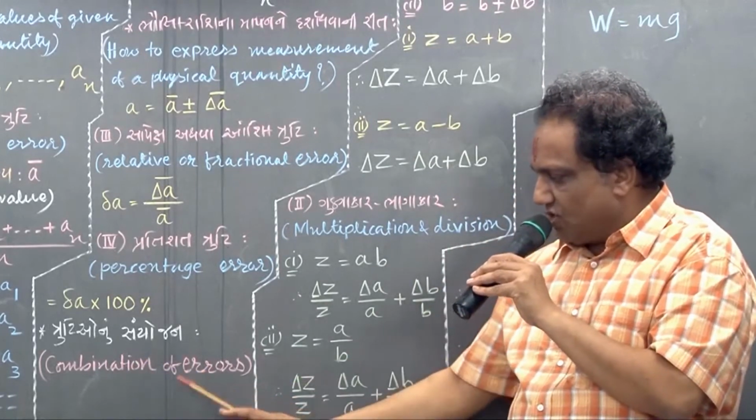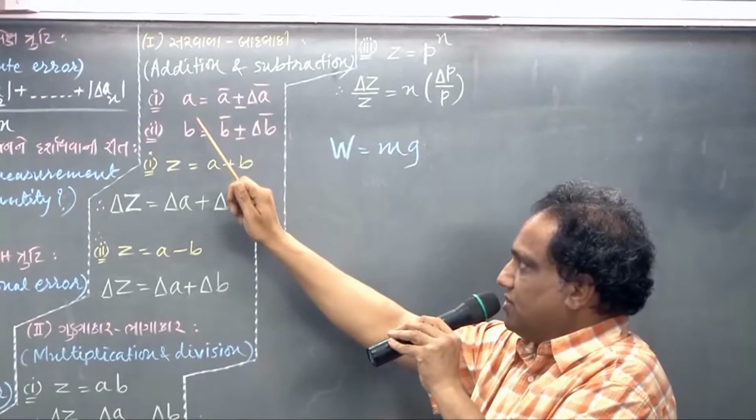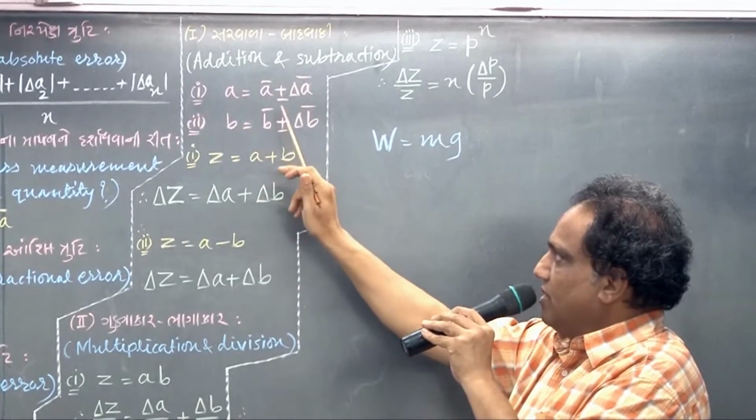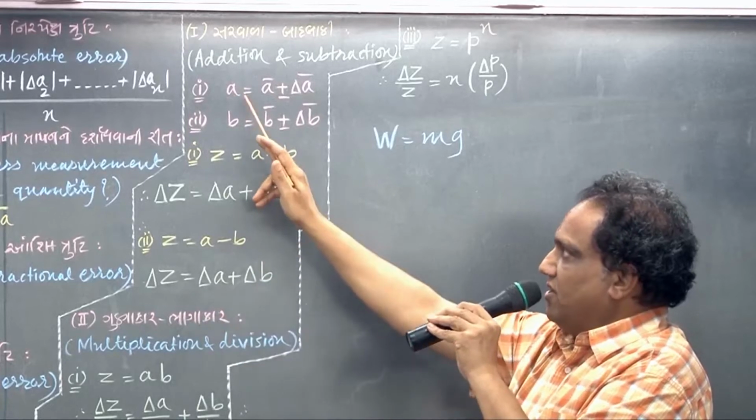Then we go for combination of errors. If you have two measured values, say A equals A bar plus or minus delta A bar, and B equals B bar plus or minus delta B bar, then how do you add them?